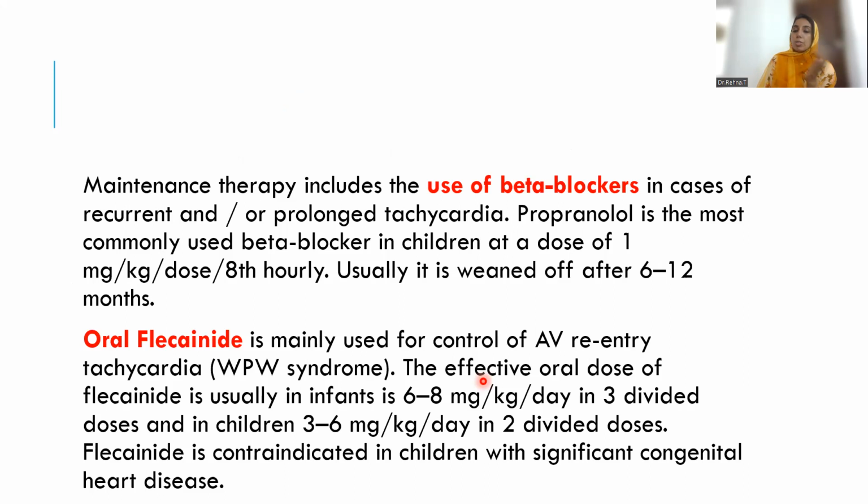The most commonly used are beta blockers, that is propranolol. In case of recurrent or prolonged tachycardia, the dosage is 1 mg per kg per dose 8 hourly, usually weaned off after 6 to 12 months. Oral flecainide can also be used for the control of AV re-entry tachycardia or WPW syndrome. Dosage is 6 to 8 mg per kg per day in 3 divided doses. In infants, a slightly lower dose of 3 to 6 mg per kg per day in 2 divided doses.